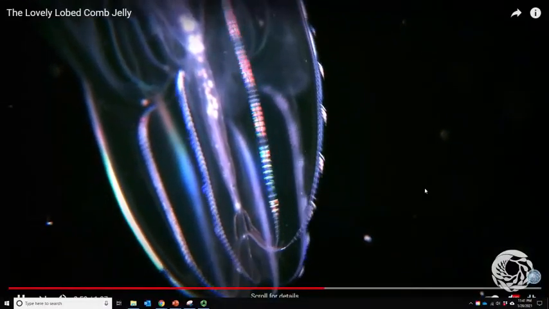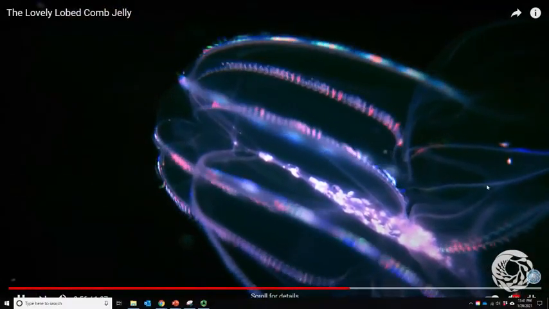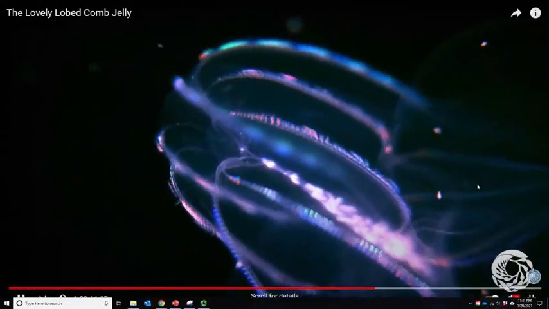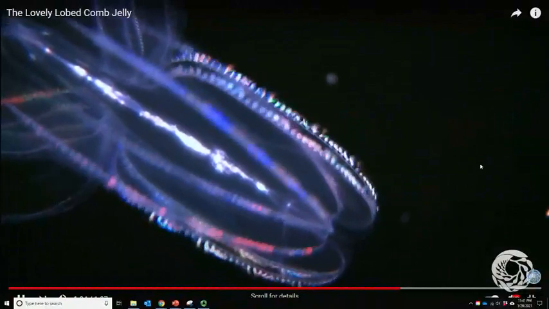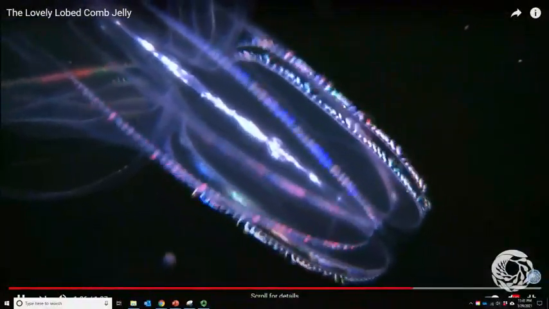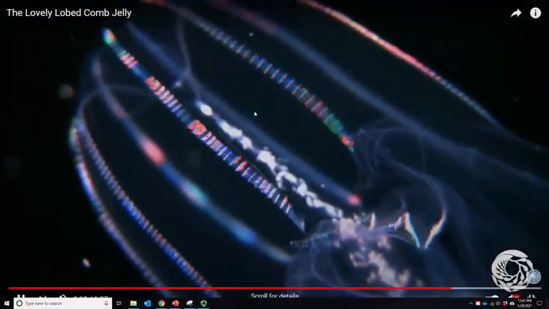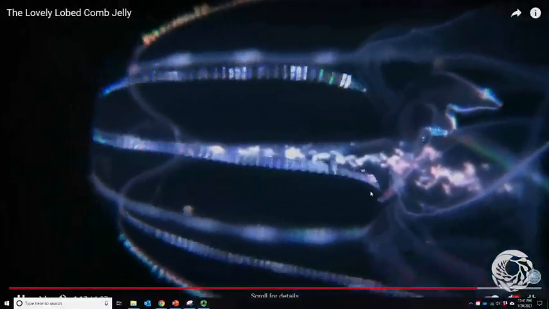So beautiful animals. They really are quite unique, almost look like aliens. If you're not familiar with them, you might look at it and say, is that really even a real animal, or is it something that's been made up by science fiction? But they are real, not entirely common, although in some circumstances they can occur in rather large numbers, but we tend to see them less often than we do many other animal groups. Okay, so that is the ctenophore.